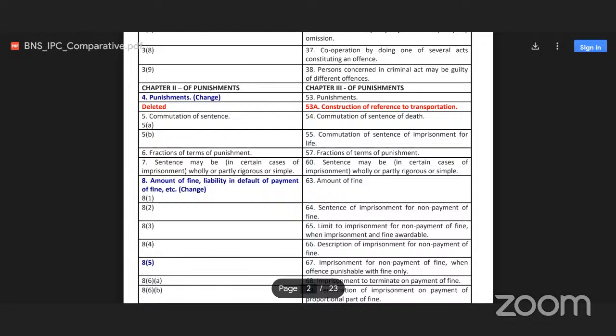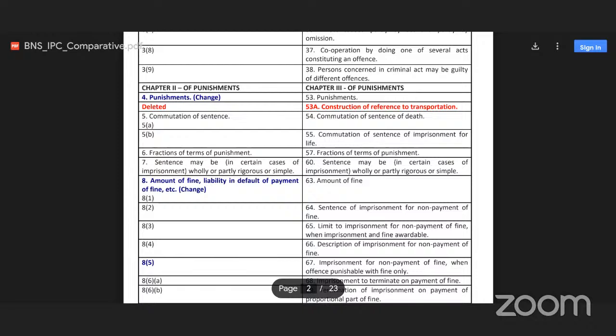Then section 5, commutation of sentence. Sections 5A and 5B are there. Earlier, commutation of sentence of death was section 54 and commutation of sentence of life imprisonment was section 55. Now in BNS, section 5A is commutation of sentence of death and 5B is commutation of sentence of life imprisonment.